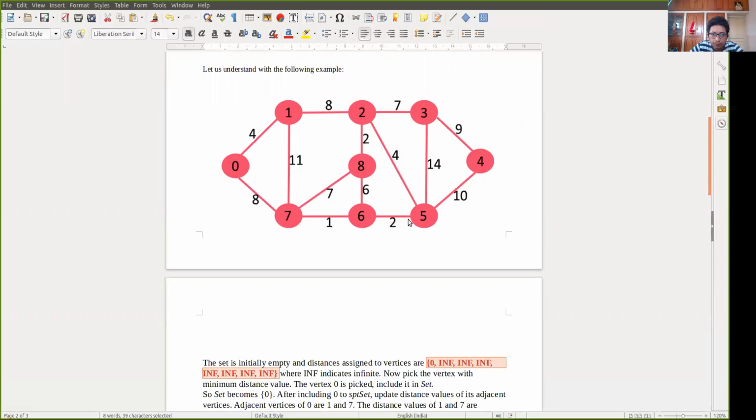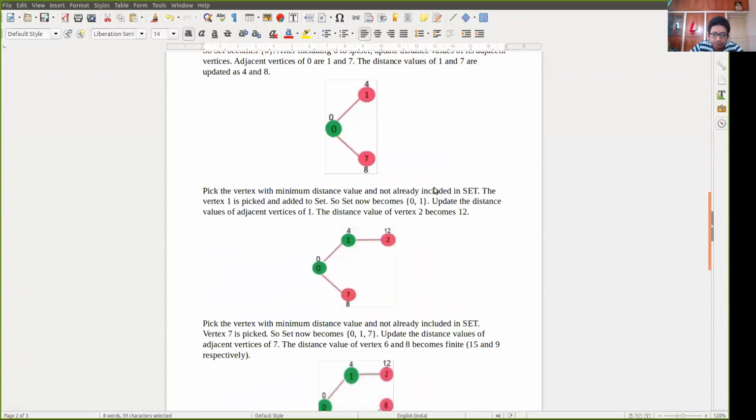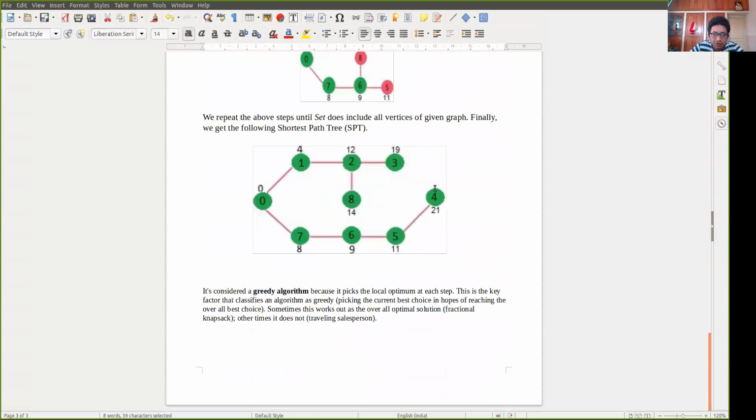So in that way we are including all the vertices in the set, and we are getting the minimum distance tree. The shortest path tree is like this: 0, 1, 2, 3, 8, 7, like this. This will be our ultimate result. So in that way, you will be given a graph, and you have to compute Dijkstra's algorithm on that graph in networking exams.